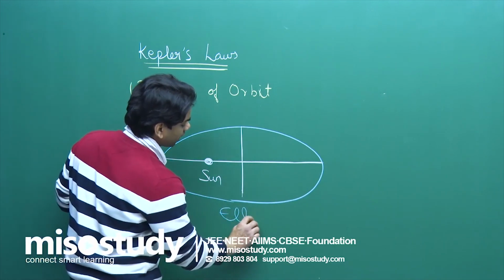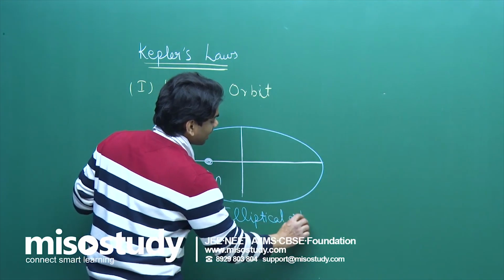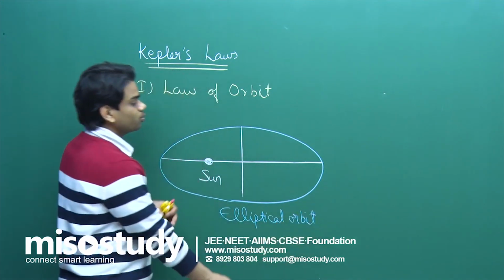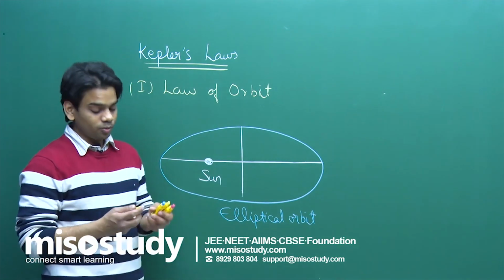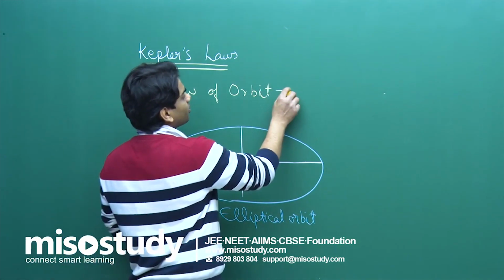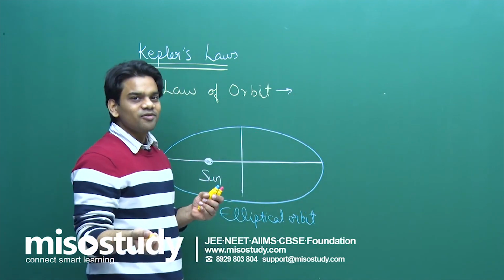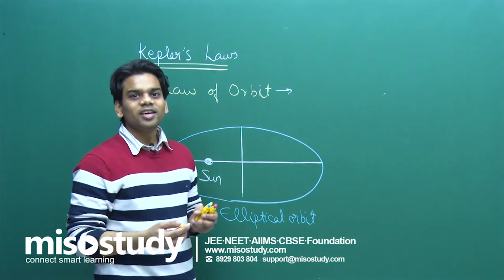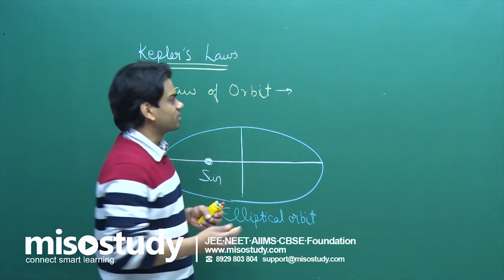So Kepler said that every planet is moving in an elliptical orbit, and these orbits are bounded orbits. You can take down this statement: every planet moves around the sun in an elliptical orbit, and these orbits are bounded orbits.